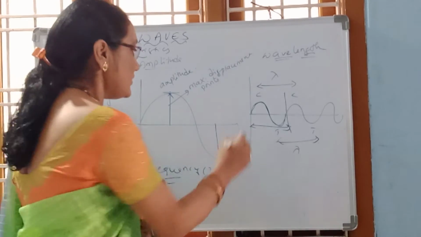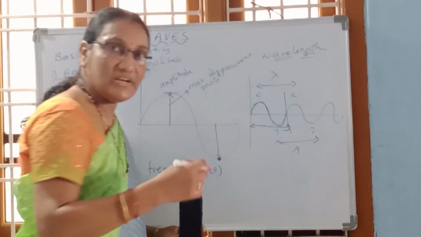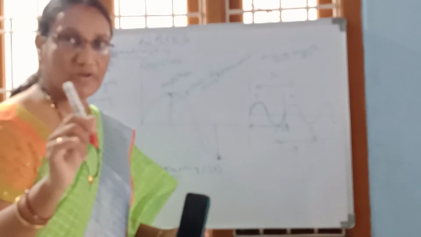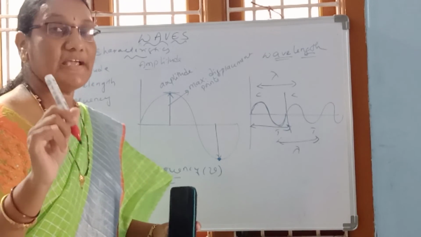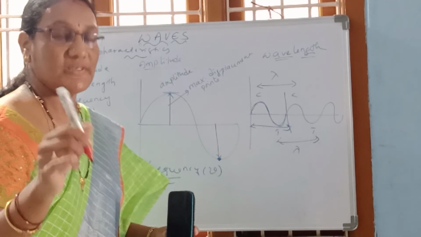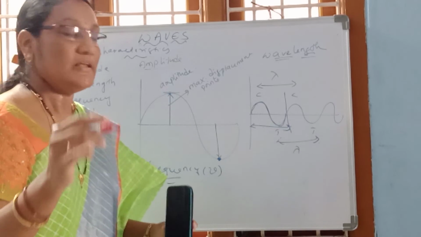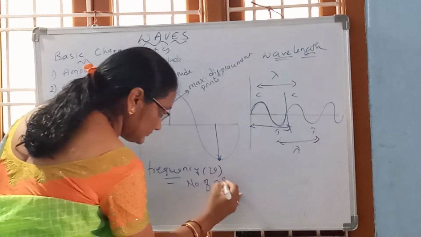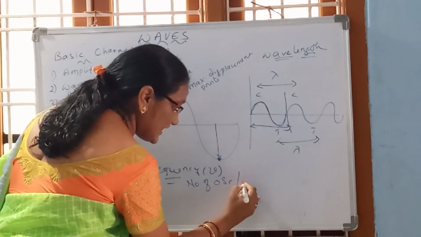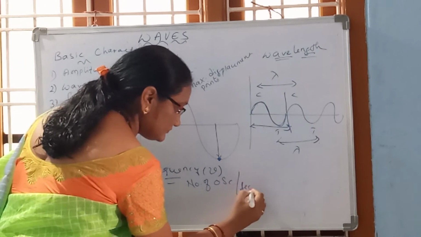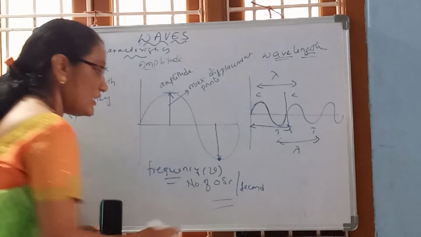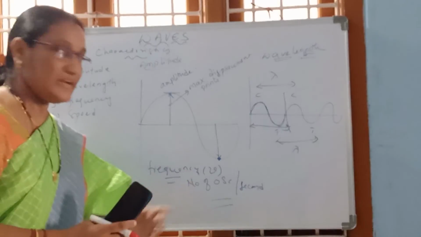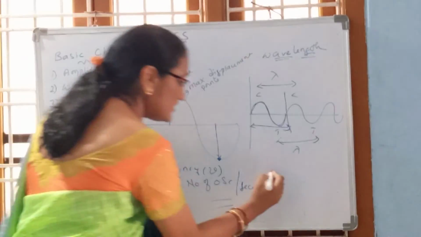So one crest and one trough will come. One complete time period is the time taken for the wave to travel. In such a way, the number of oscillations per second we call frequency, denoted by the letter nu, and the unit is hertz.